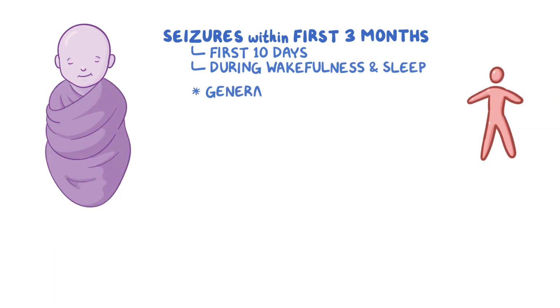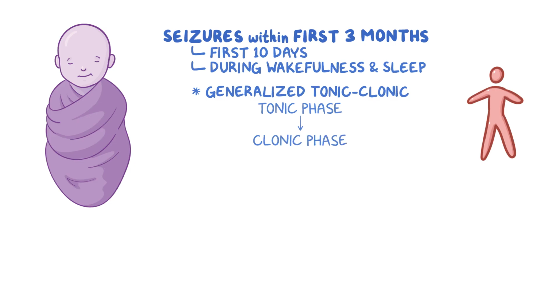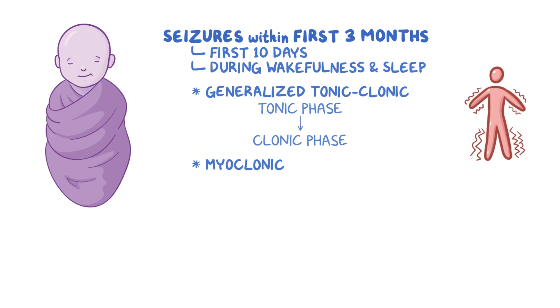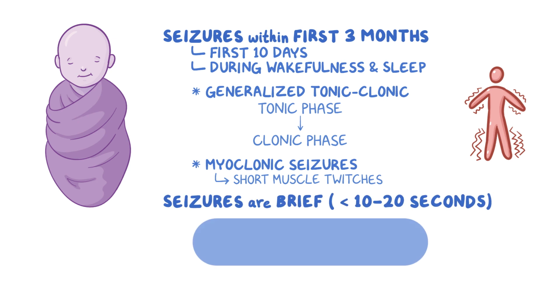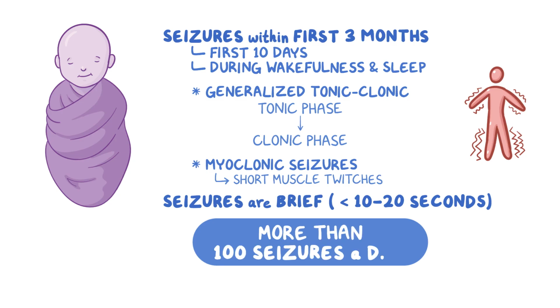They're usually generalized tonic seizures, which means that the muscles in the trunk and extremities suddenly become stiff, the tonic phase, and then jerk, the clonic phase. Some individuals might have myoclonic seizures, which cause short muscle twitches. In general, seizures are brief, lasting less than 10 to 20 seconds, but there can be more than 100 seizures in a day.